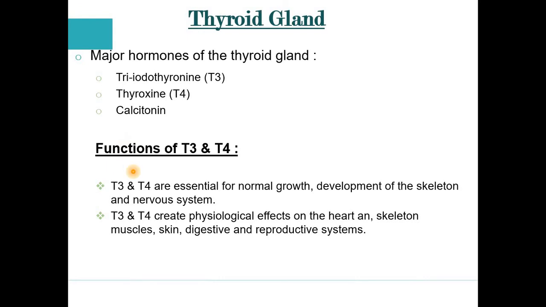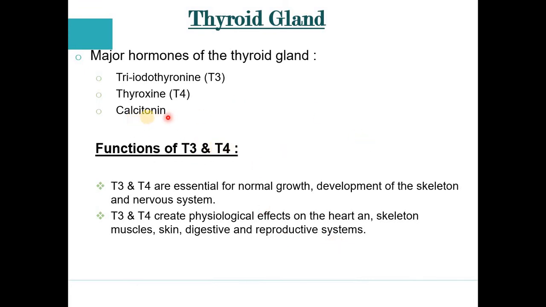Now we discuss the functions of T3 and T4. These T3 and T4 are very essential for normal growth and for the development of the skeleton and the nervous system. If we talk about the physiological effect of T3 and T4, it creates a physiological effect on our heart, skeleton, muscles, skin, digestive and reproductive system. So this is the function of T3 and T4.